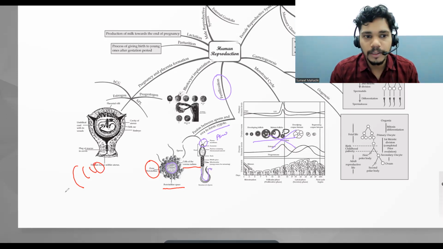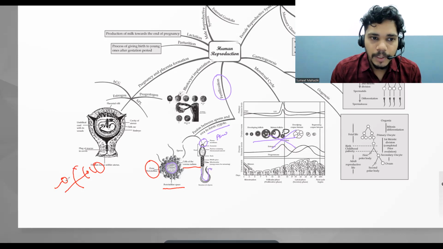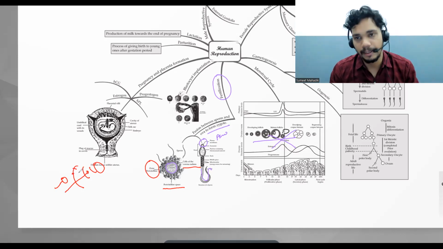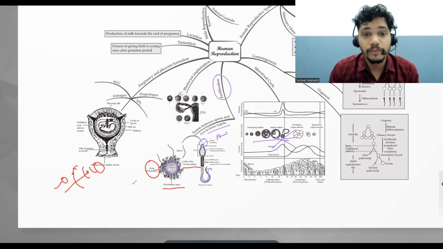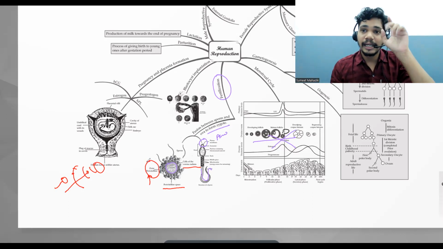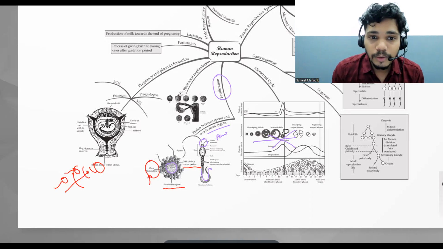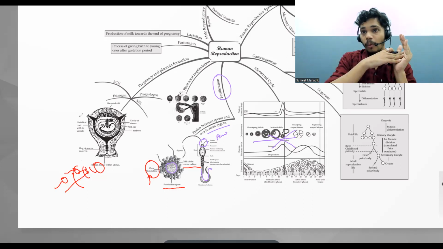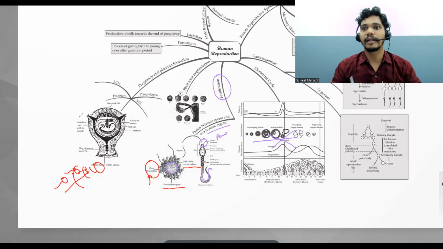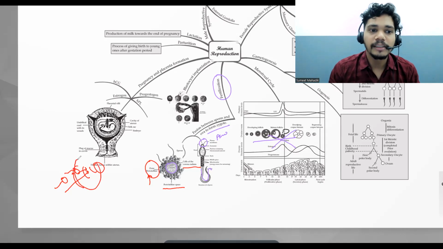What is happening actually? The sperm wants to enter inside. The sperm is going to secrete the lysin enzyme. Once it secretes the lysin enzyme, the zona pellucida is getting dissolved, and the sperm is going to get entry inside. Okay, this point is clear. Now, the moment this sperm enters into the ova, definitely the ova doesn't want other sperms to enter at the same time. So it releases another enzyme in response to that, and only one sperm can enter inside. This point is clear.